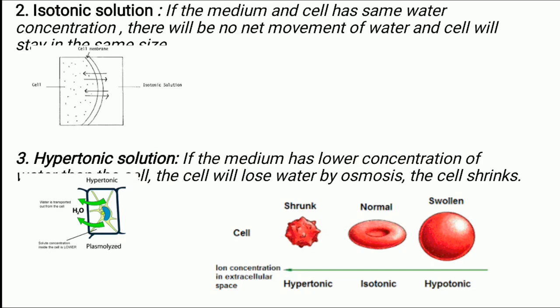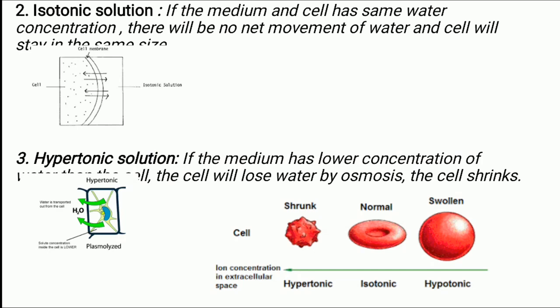That is, if the medium has lower concentration of water, then the cell will lose water by osmosis, hence the cell shrinks. This is what happens when we put a mango in salt water. The mango shrinks. That is, the water inside the mango is lost to the medium, hence the mango shrinks.